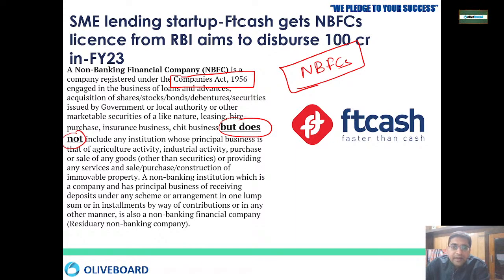whose principal business is agriculture activity or industrial activity or purchase or sale of any goods or providing any service. So they are only for giving loans and advances. They can only invest the money in shares, stocks, bonds, debentures, securities. They cannot do normal business. They cannot participate in industrial activity or agriculture activity or any purchase or sale of any goods. Okay, they cannot do that. So they have only the role, they have been registered under the Companies Act.